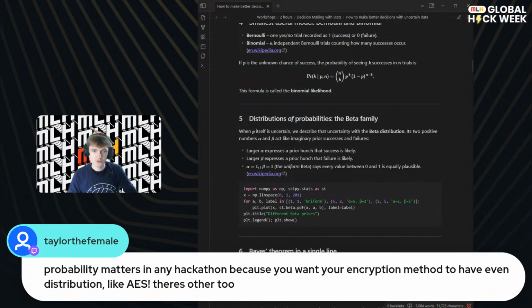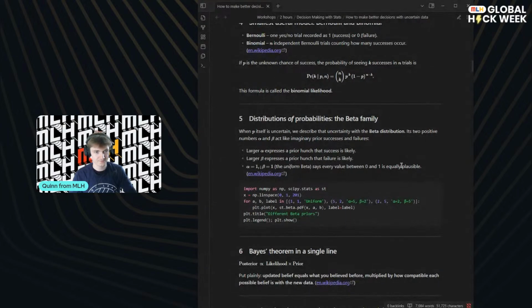Yeah, I'm not actually too into the cybersecurity encryption side of things, but probability is relevant in nearly every field that I've kind of come across. So it's a super useful thing to learn, for sure.